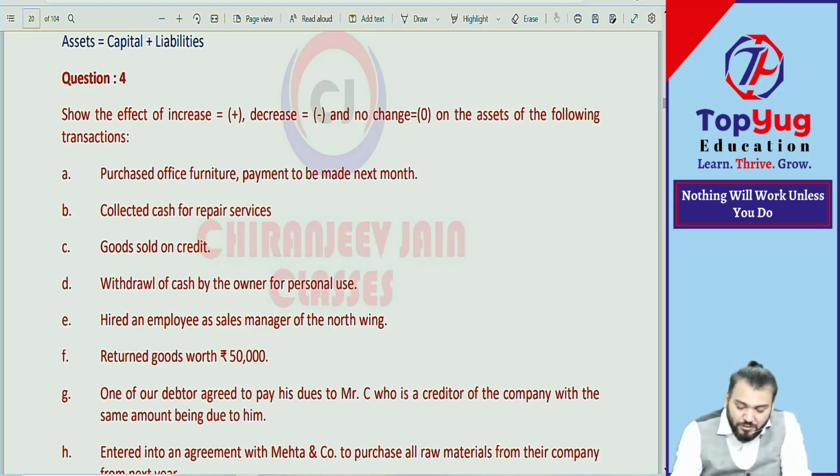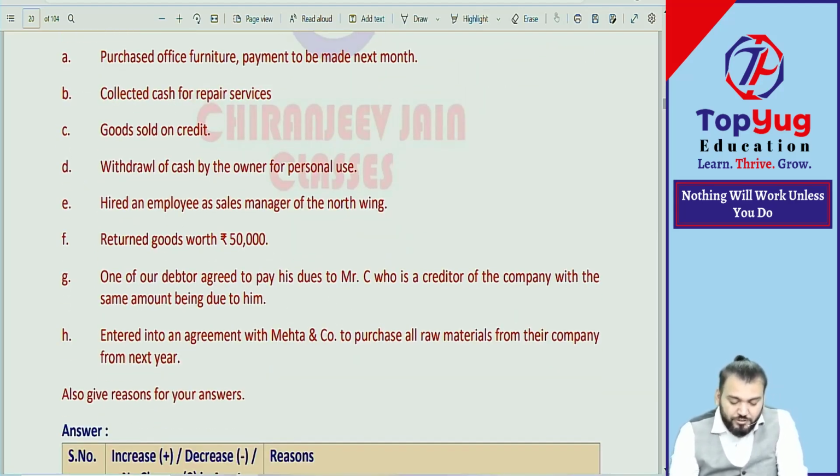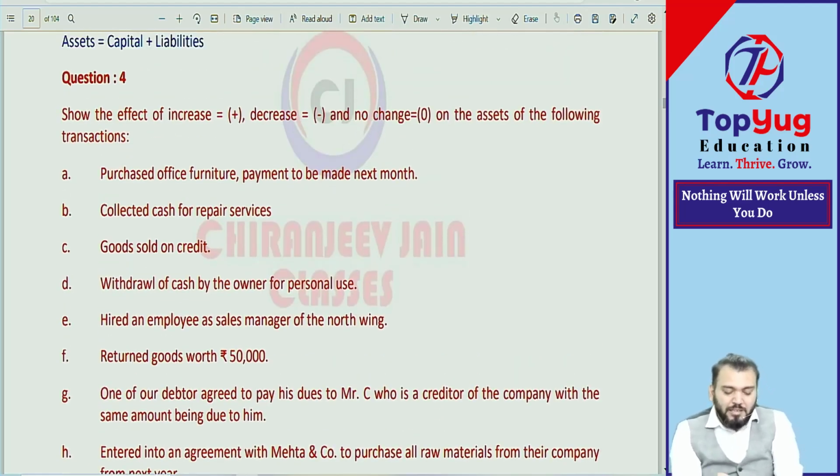Can you do from A to H? Give reason also. We will write down in exam. Here don't give reason. Reason we can write down. Correct now. Reason don't write. Only just give me A में increase कर रहा है, decrease कर रहा है, no change. Only asset, no liability. Do by your own.